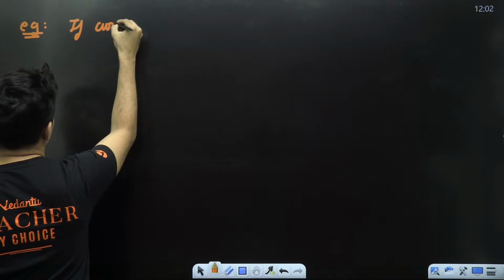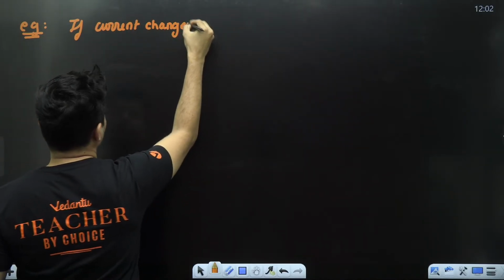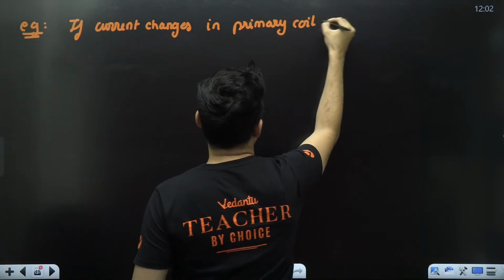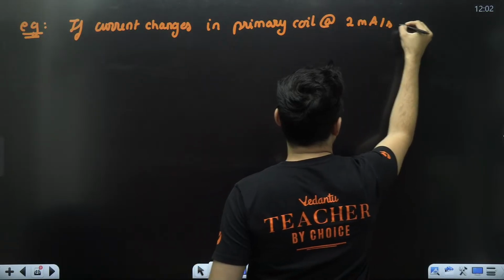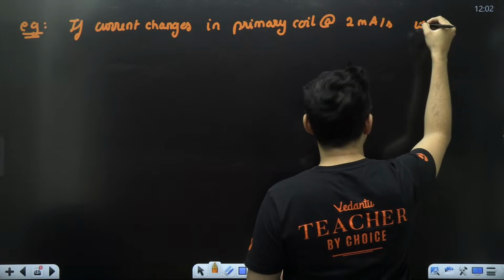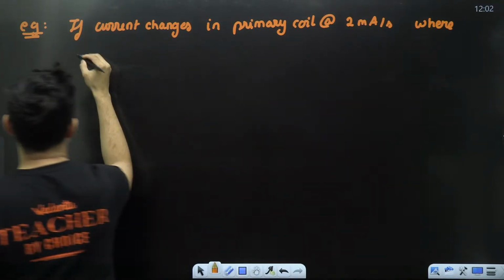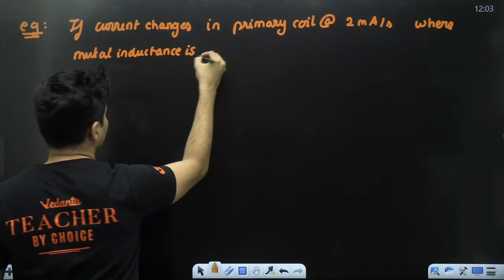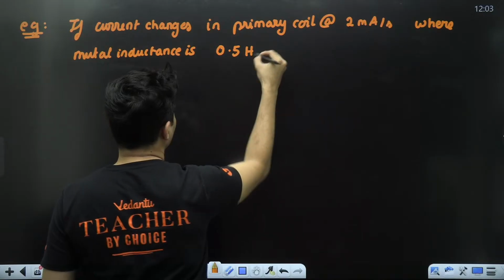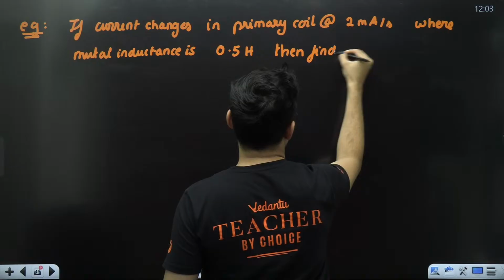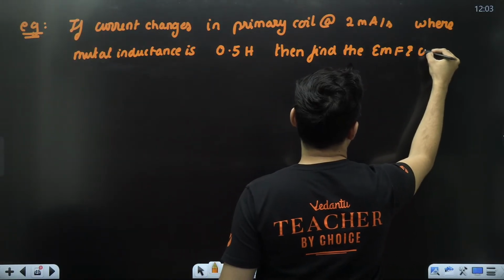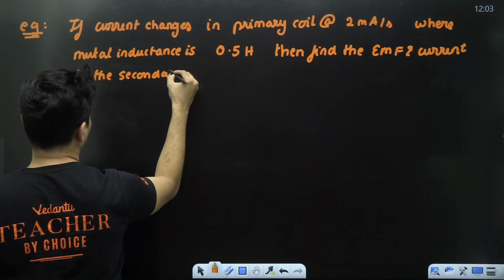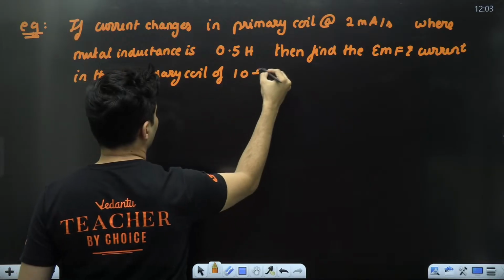If the current changes in a primary coil at 2 milliamperes per second, where mutual inductance is 0.5 Henry, then find the EMF and current in the secondary coil of 10 ohms. That's the question.